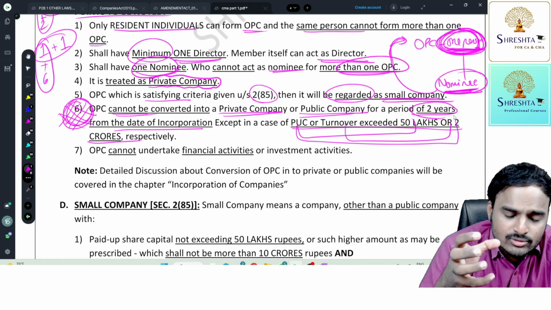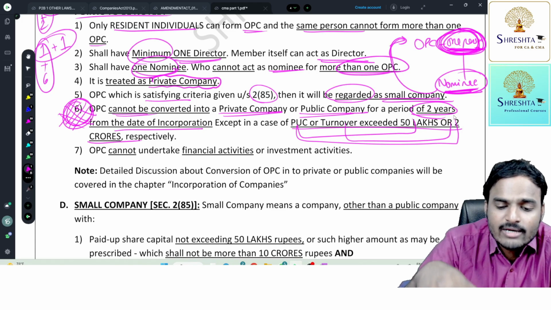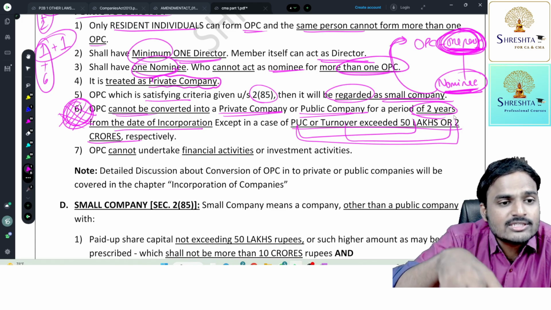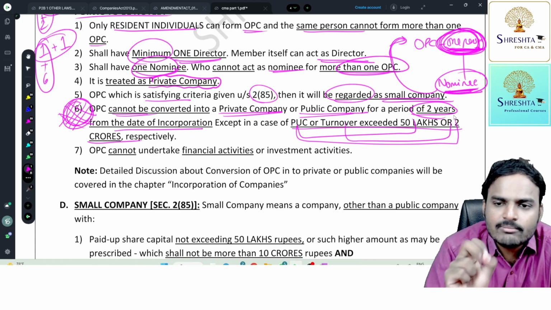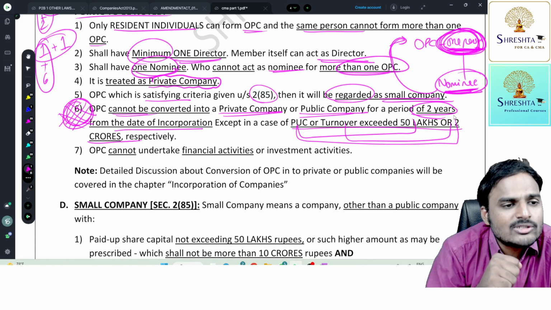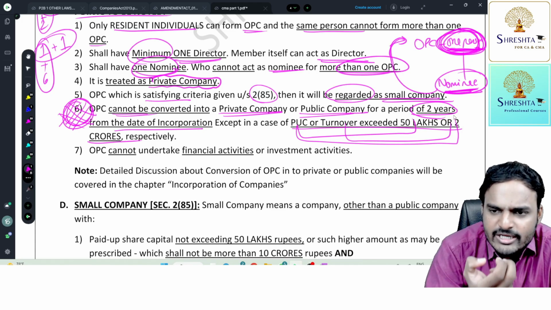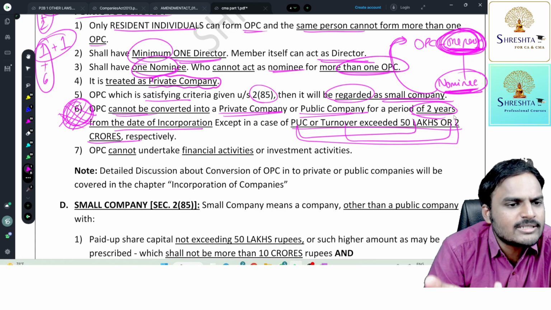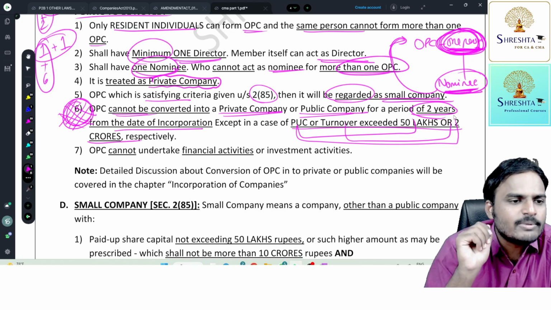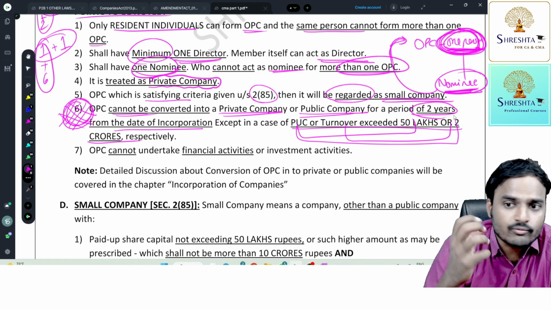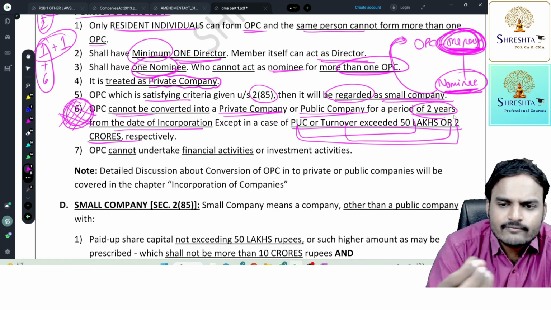Another example: every year a company has to conduct general meetings, annual general meetings, where members will meet and take decisions with respect to the future. Meeting means how many members are required? Minimum 2 members. In an OPC, maximum how many members will you find? Only one. Is it possible to conduct a meeting for one person? That means general meeting provisions are not applicable to OPC. So almost 20 to 25 sections are not applicable to OPC compared to public and private companies. So we are giving more freedom, yes or no? You're getting my point.